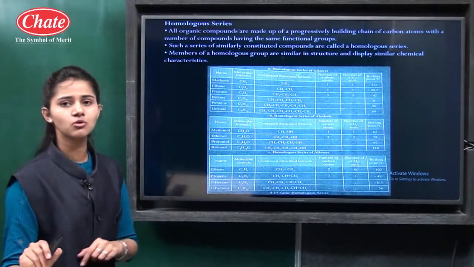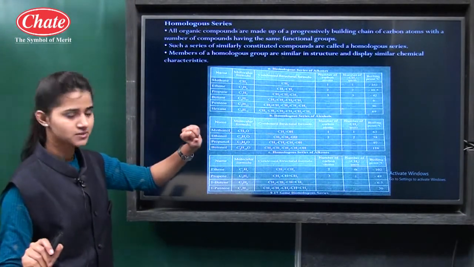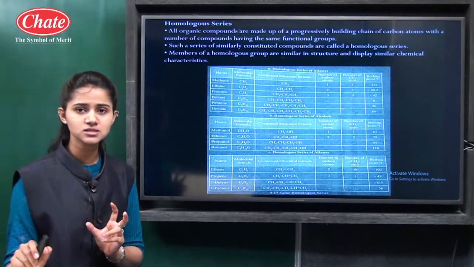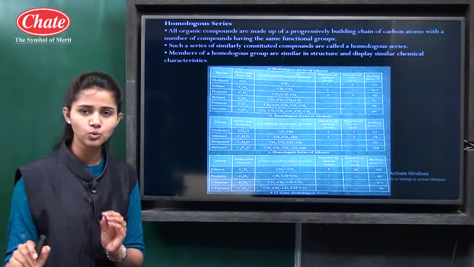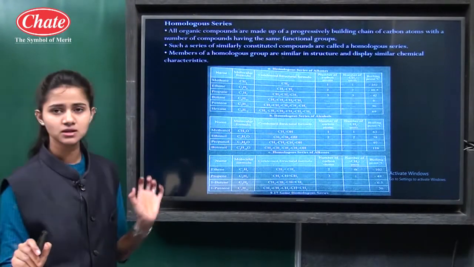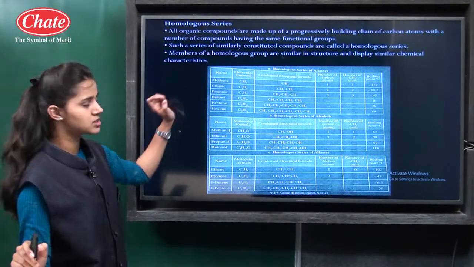And further, in the next column, the boiling points are there. So if you see, this is the alkane series. The difference in the molecular formula between 2 neighboring compounds of the alkane series is only CH2. And also the chemical properties of these alkane members are similar. So this is the homologous series of alkane.